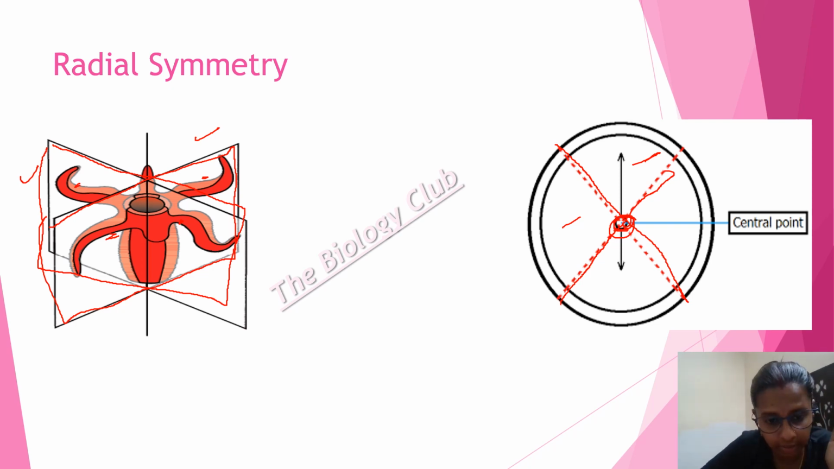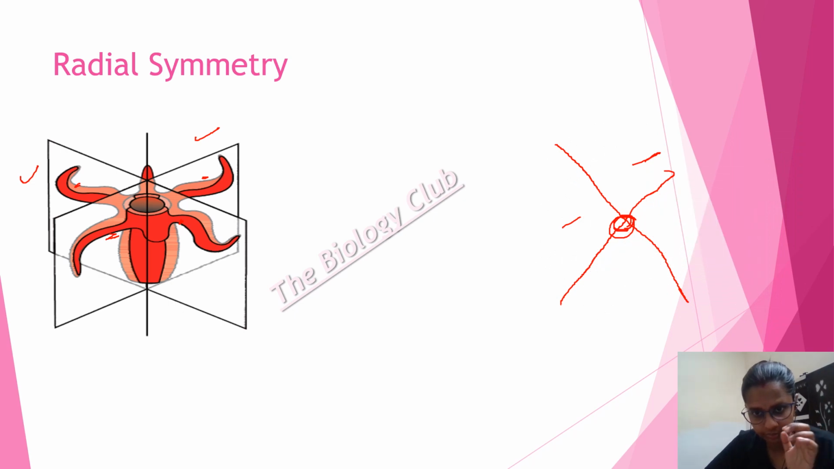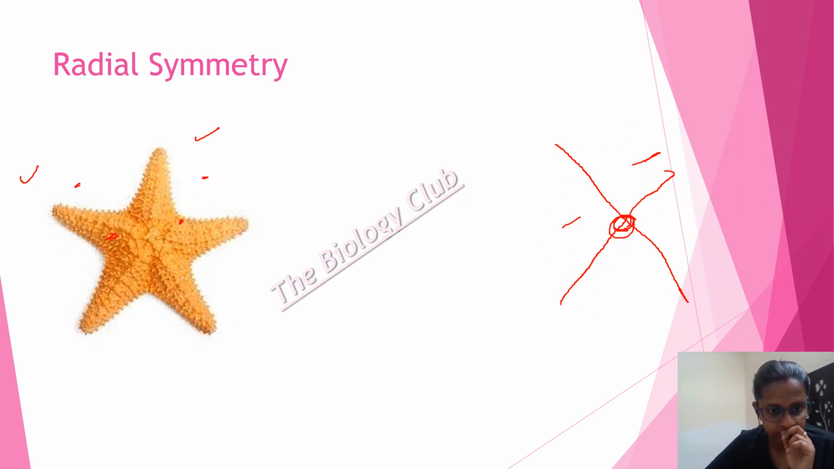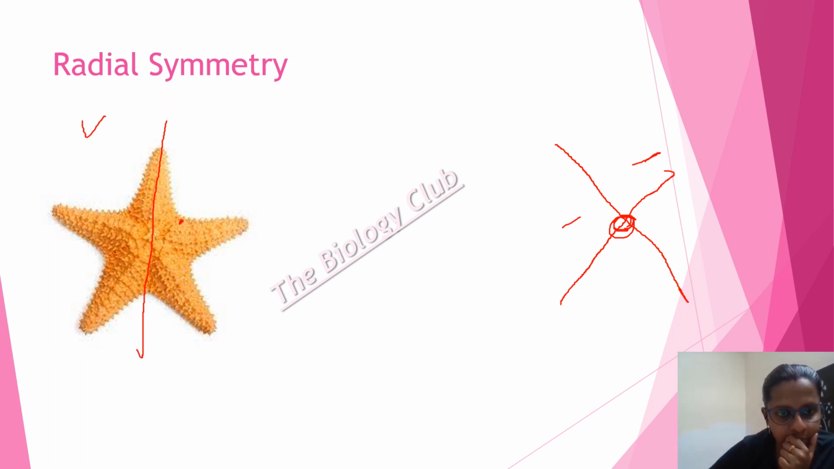One of the common examples is, just a second, starfish. Let me show you. So starfish is one of the very common examples. Now let's try to cut this particular thing. If I put a line like this, this side is equal to this side. This side is identical to this side. Fine. Now this is my central axis.